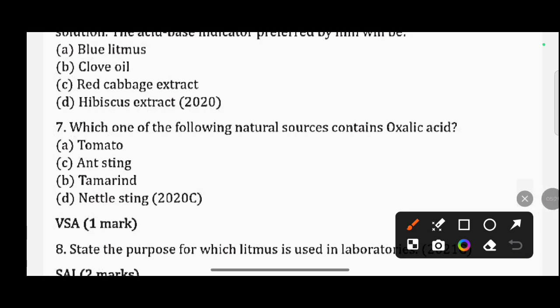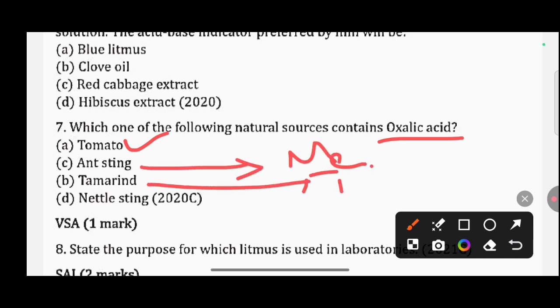Which one of the following is the natural source of oxalic acid? So we already know that oxalic acid is present in tomato. In ant sting there is methanoic acid. In tamarind there is tartaric acid, and nettle sting also contains methanoic acid.